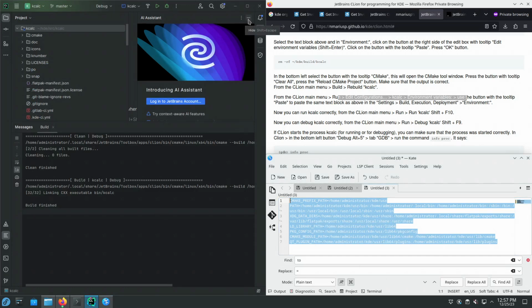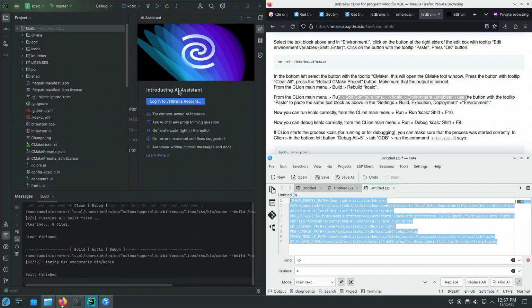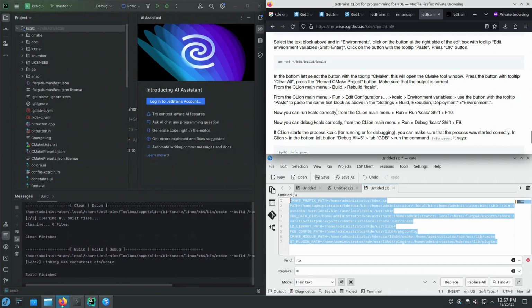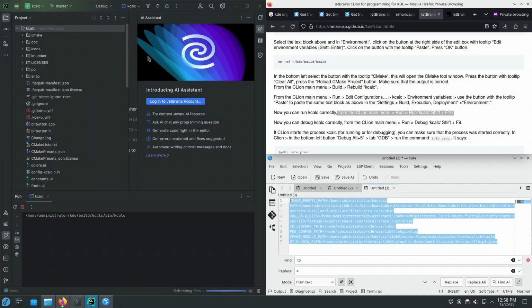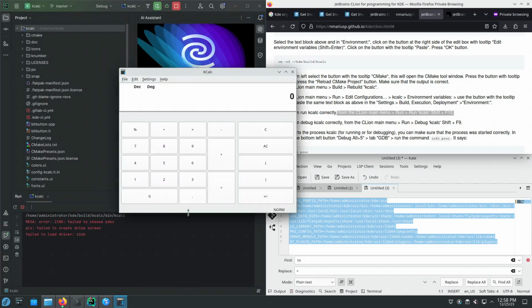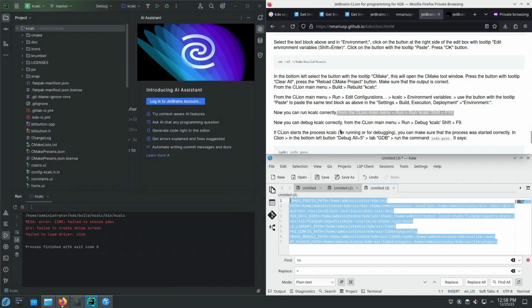Let's now run the thing. So CLion main menu, run, and then run kcalc, which is Shift F10. Kcalc starts correctly. Let's close the application. It was enough for us.